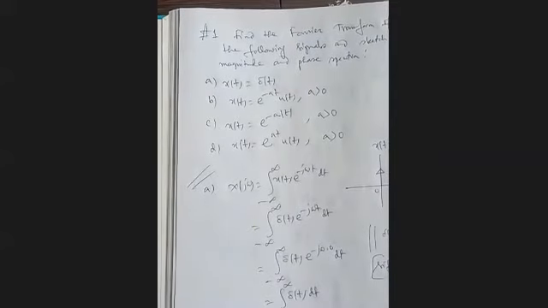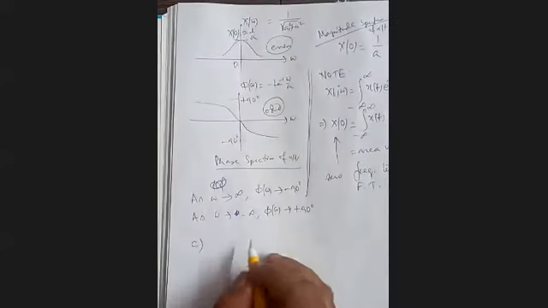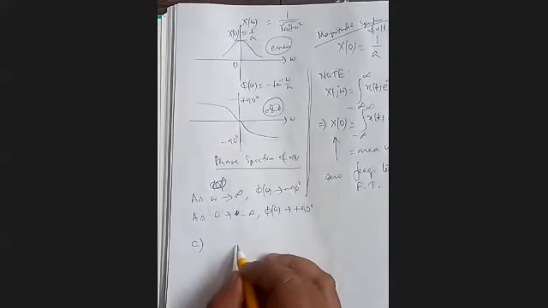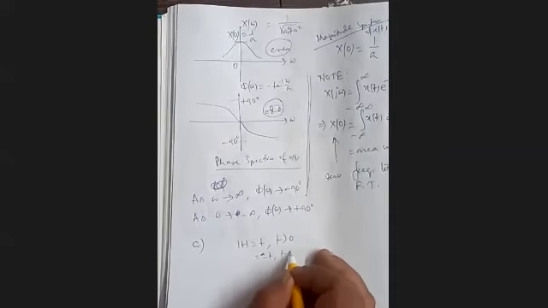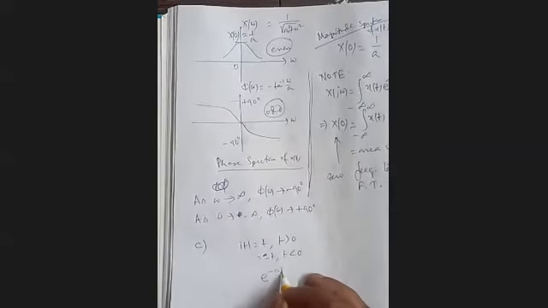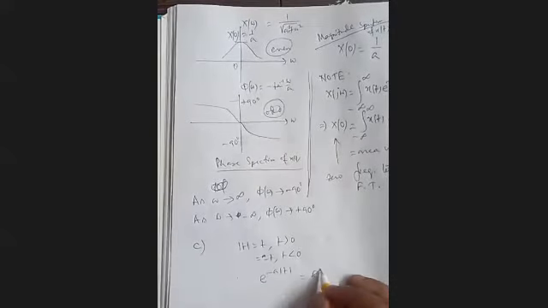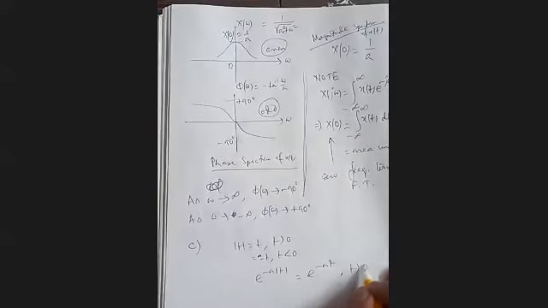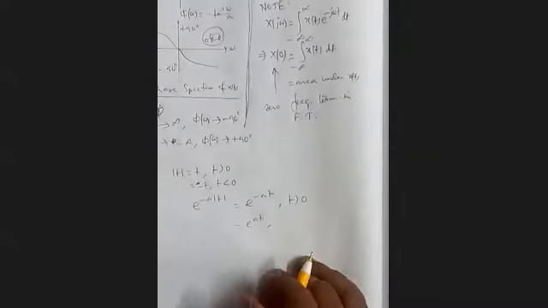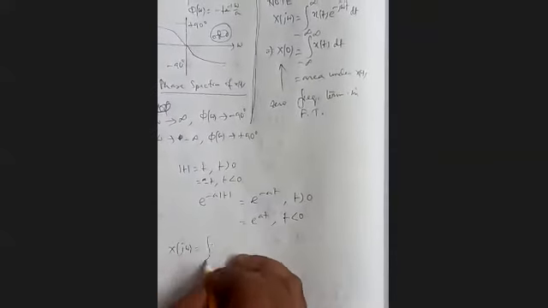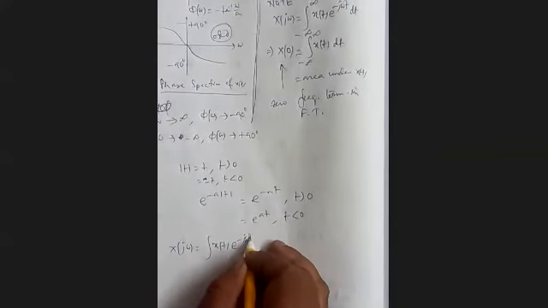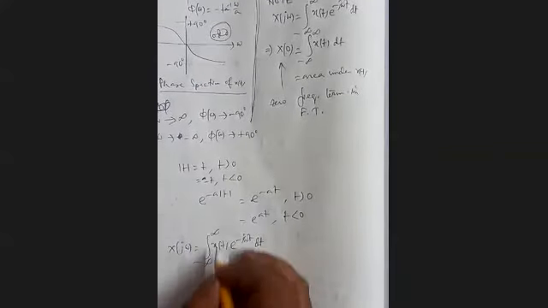Okay, next problem is x(t) equal to e to the power minus a mod t. Now we know mod t equals t when t is greater than 0 and minus t when t is less than 0. Therefore, e to the power minus a mod t equals e to the power minus at when t is positive, and e to the power at when t is negative. Therefore, our X(jω), the Fourier transform, can be found with this particular understanding.